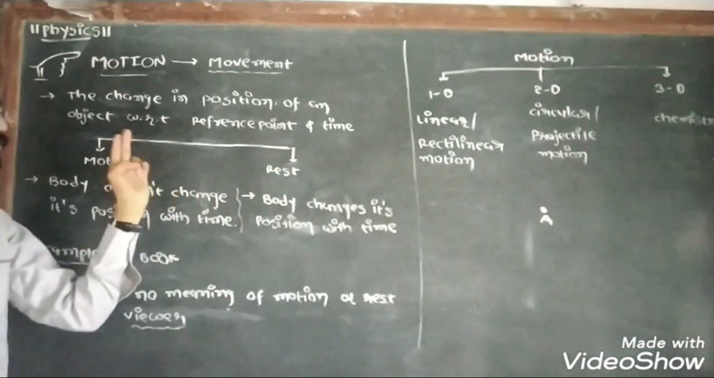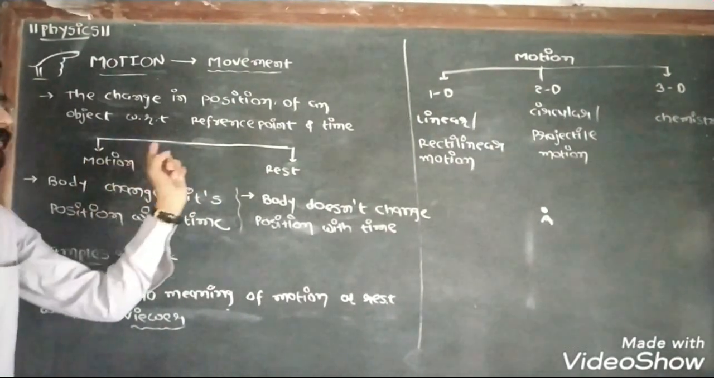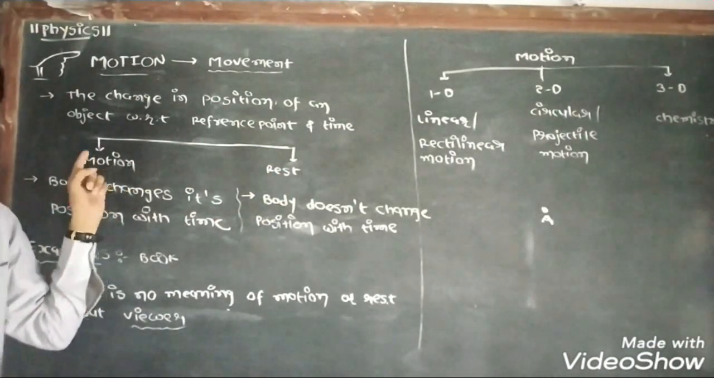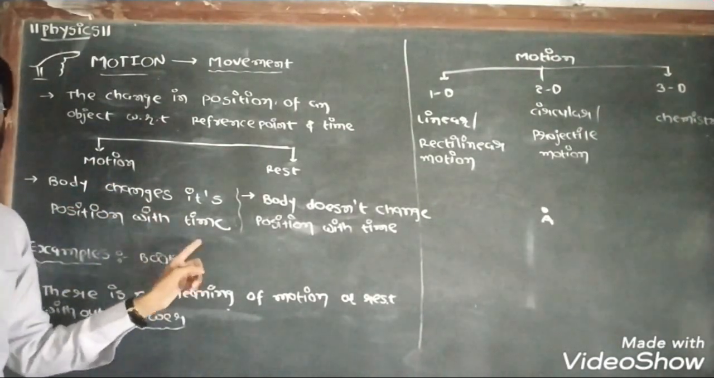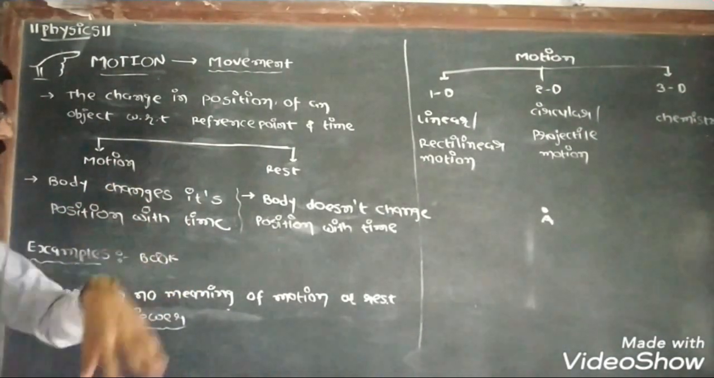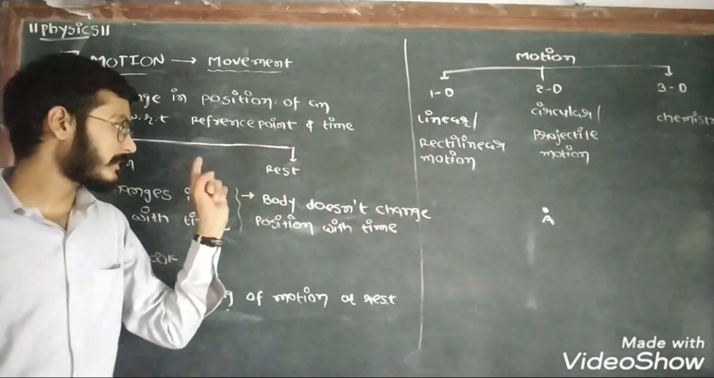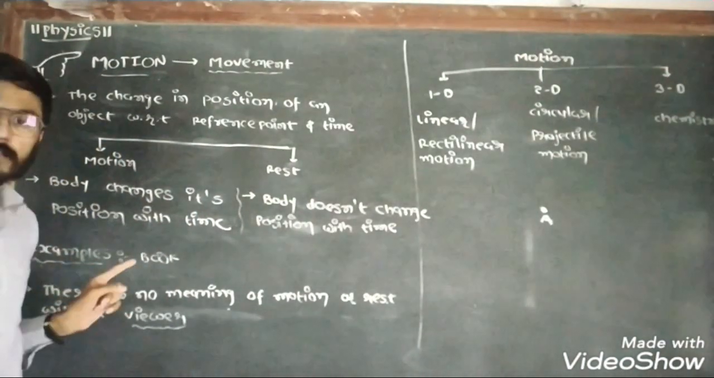There are two states of motion. First is motion and another is at rest. Definition of motion: if a body changes its position with time, then we can say that the body is in motion. On the other side, if a body doesn't change its position with time, then we can say that the body is at rest. Here are some examples.